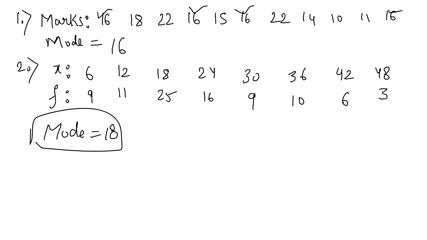So I think it's very easy in case of individual series and in case of discrete series. Clear? Write down question number 3. Yes, done up to here. Should I erase question number 1 and 2?